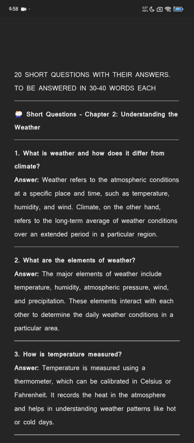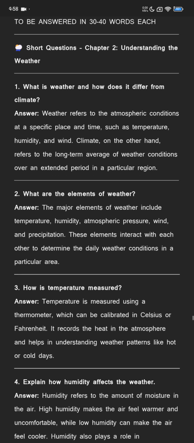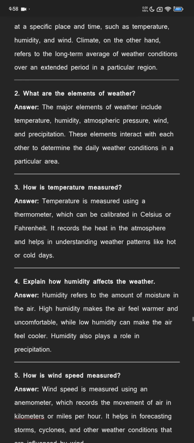What is weather and how does it differ from climate? Weather refers to the atmospheric conditions at a specific place and time, such as temperature, humidity, and wind. Climate, on the other hand, refers to the long term average of weather conditions over an extended period in a particular region.